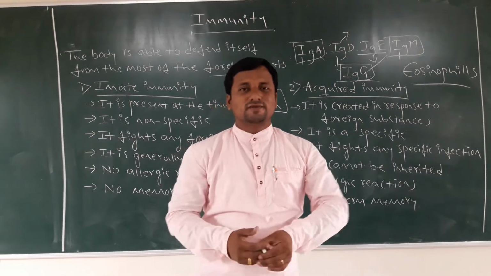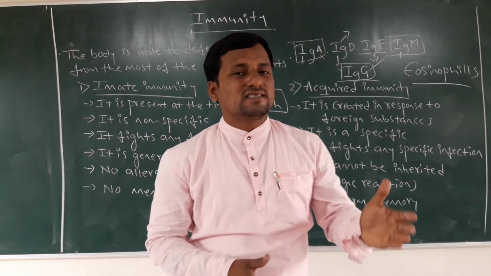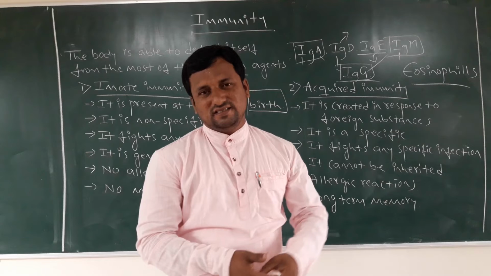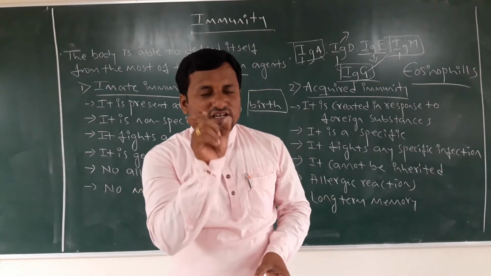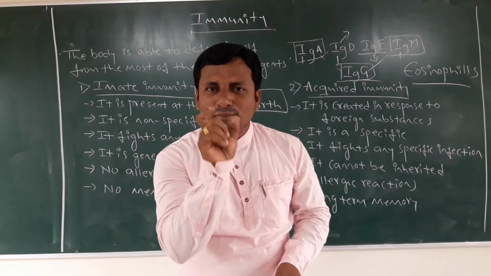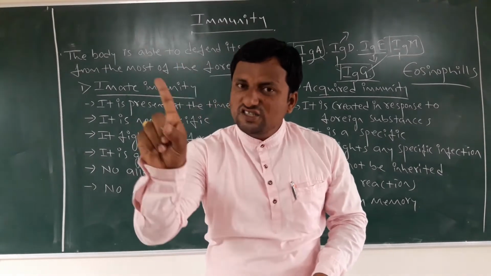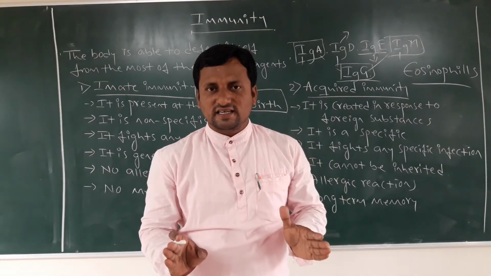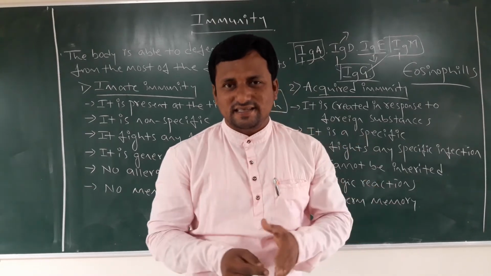Dear students, remember in PUC first year you discussed the mast cells, plasma cells and macrophages. Macrophages play a very important role in defending against the first foreign agent. First foreign agent means what? In our body there are millions of cells.